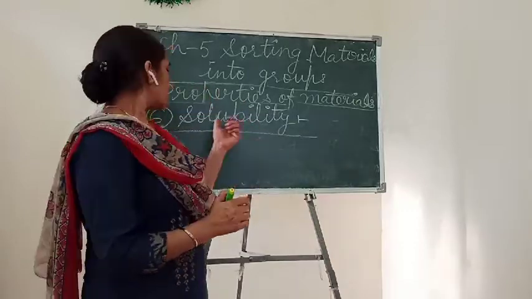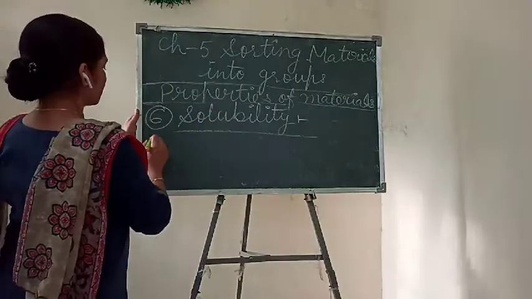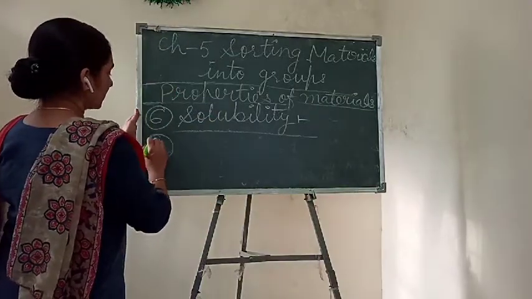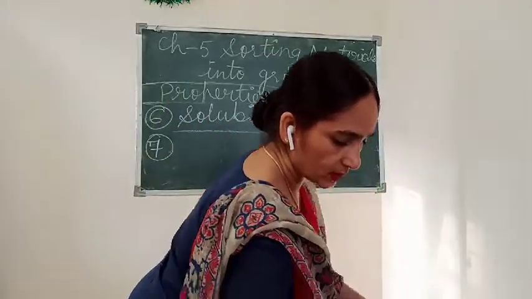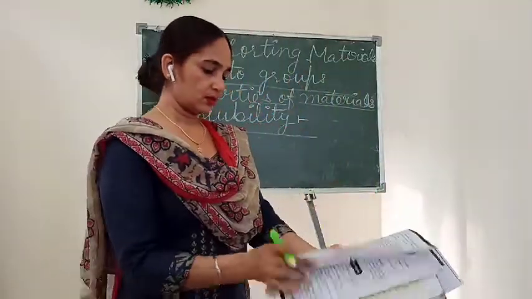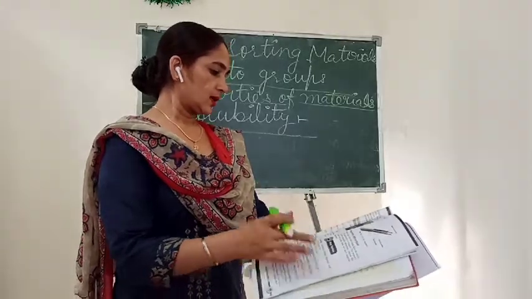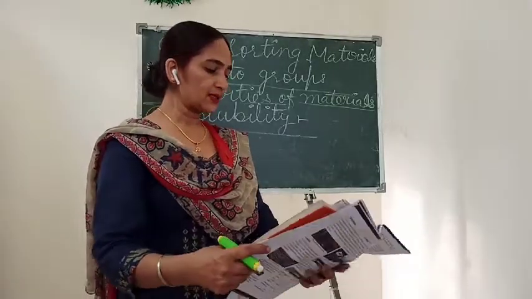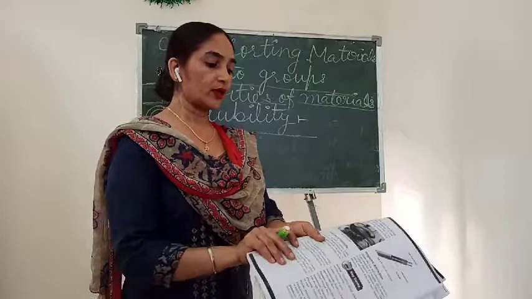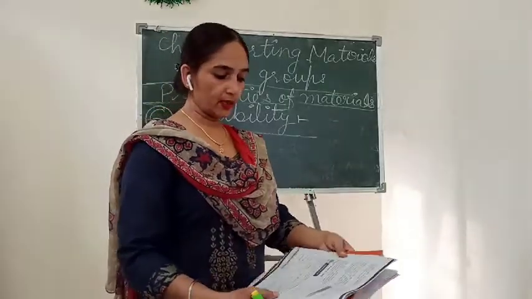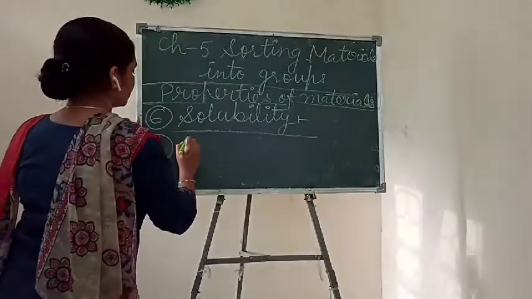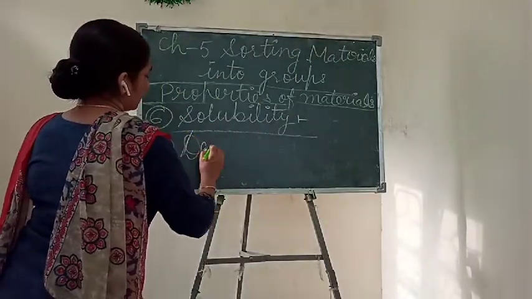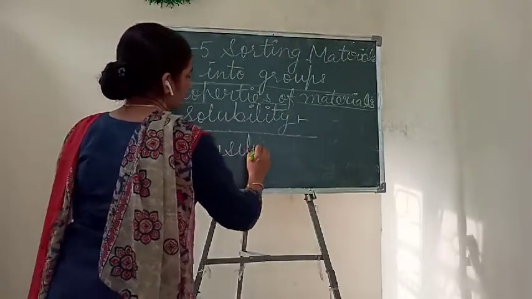Okay children? So after solubility, our seventh property is, let's see what is given in your book. Our next property is flotation, or here in your book it is written as density.